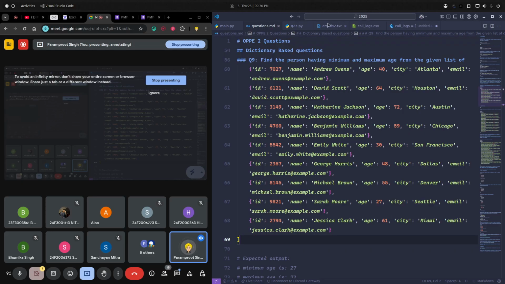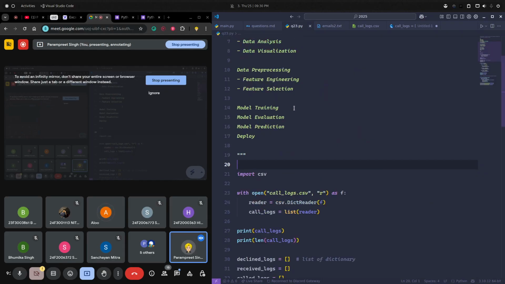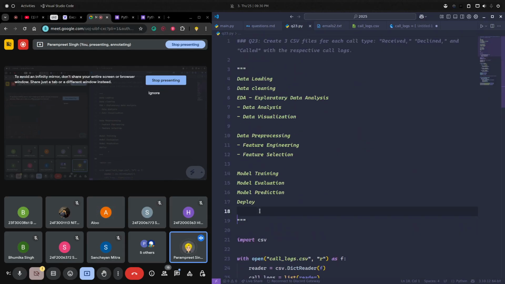Then you can create a CSV file in which you format the data such that for each email ID, you see how many emails you have received. This is one data analysis. And if you add a machine learning model, you can also see what kind of discussion you are having in that specific email. This is all about machine learning and data science, that you will do later on.